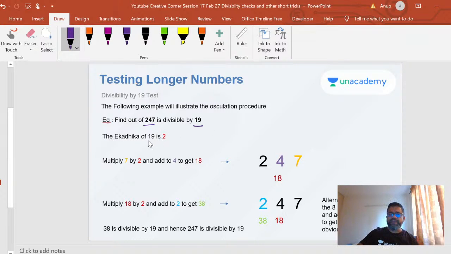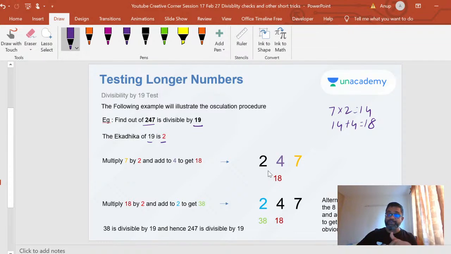Okay, so the Ekadika of 19 is 2. All right, so I know the Ekadika of 19 is 2. I've not written all those arrows because I'm trying to simplify it, so you need to do it in your head now. The Ekadika of 19 is 2, so the last number 7 I multiply by 2. That's the first step. 7 into 2, I get 14. I take 14 and add it to this digit 4, and I put it right below, 18. Okay, I've got 18 now.